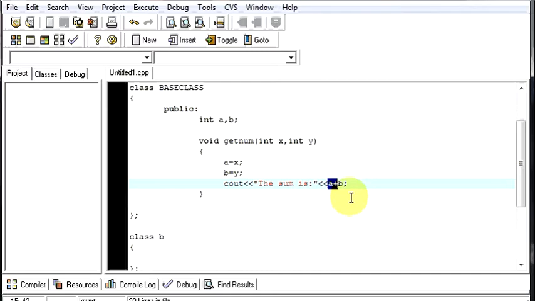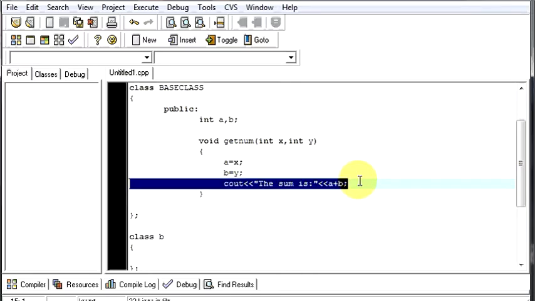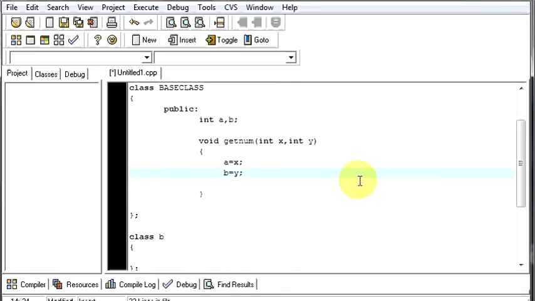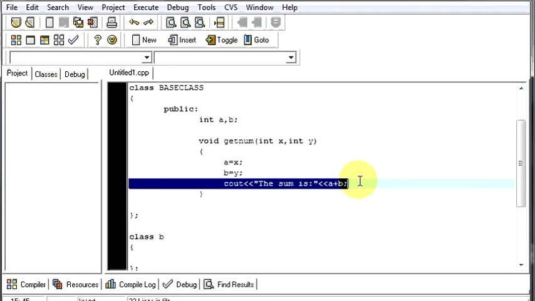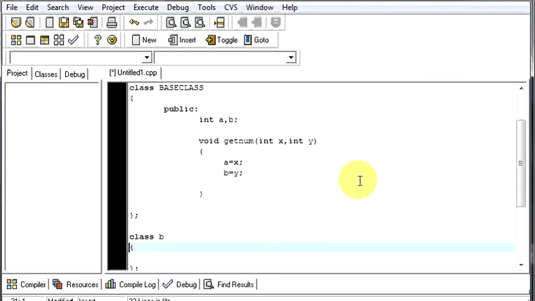But we are not here to see how the classes work, we are here to see how the inheritance concept works. Now here we have defined the values to a and b, and now I'll print that statement over here, which we did. The sum is a plus b.